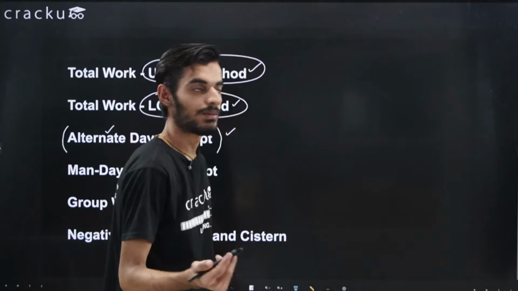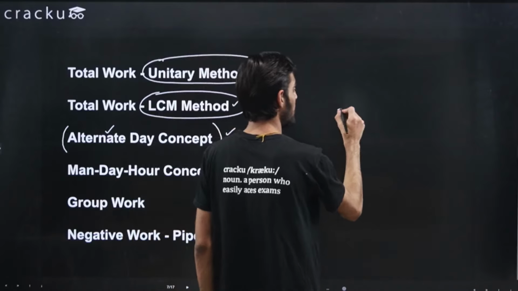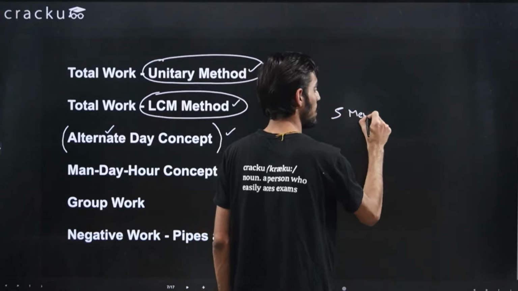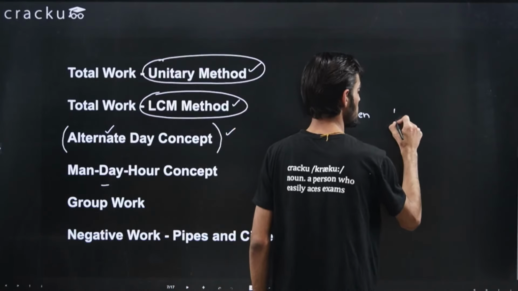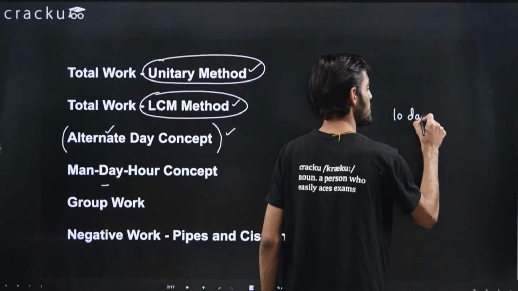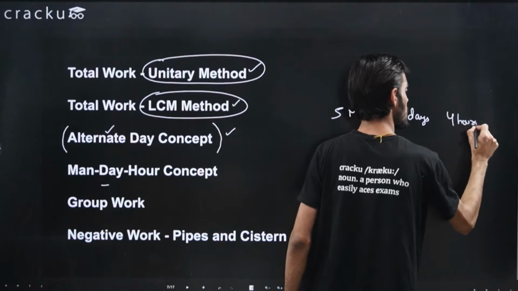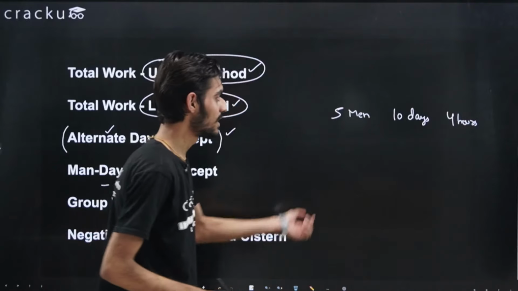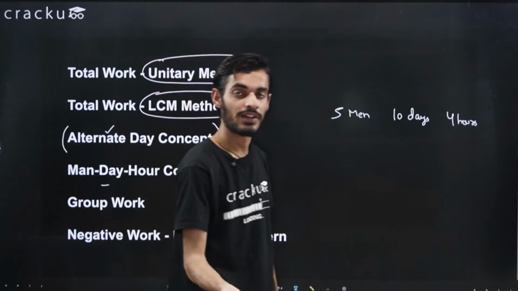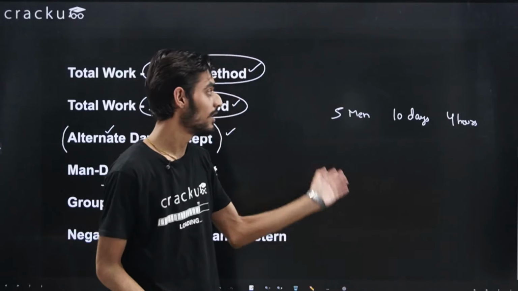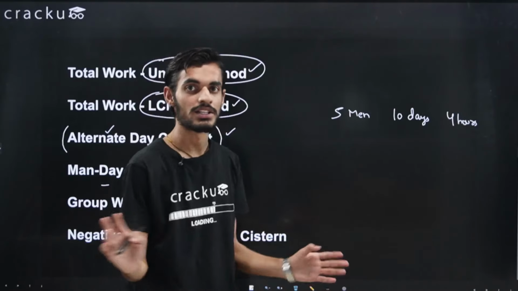Let's say we are given an example that 5 men are working out for, let's say, 10 days and for, let's say, 4 hours every day, right? This is a condition. Let's say this is given to us that 5 men are working for 10 days and for 4 hours every day, and likewise one more condition is given to you. Let's say 10 men are working for 6 days and this many hours. So likewise the condition will be given to you.